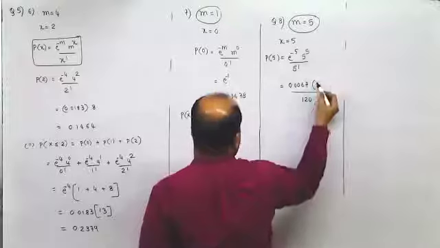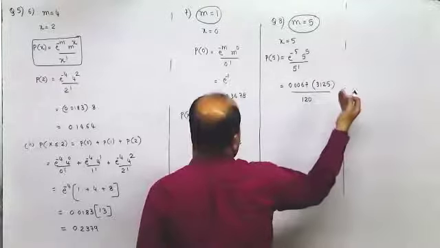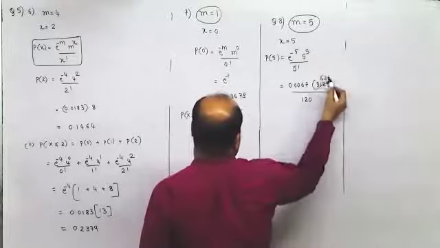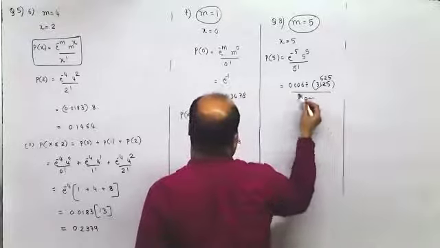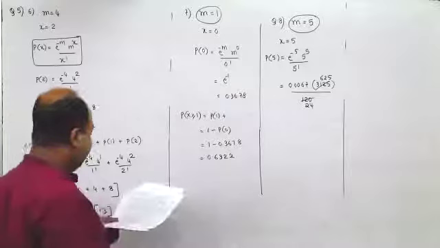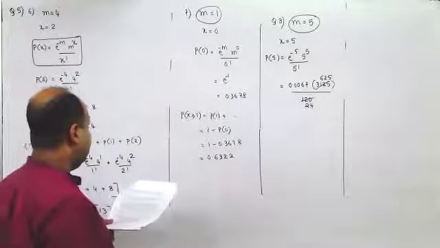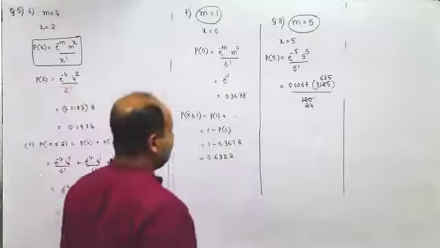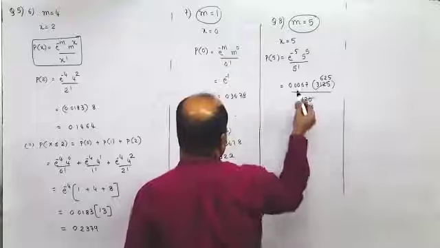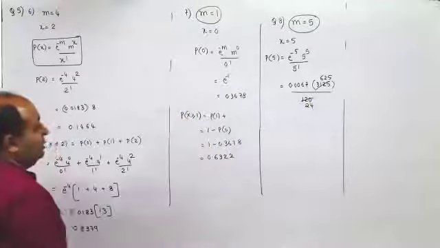Five raised to 5 is 3125, 525, 125, 625, 3125. Anyone, are you checking that? Yeah sir, value of E raised to minus 5. Yes, this is from the textbook itself. 0.006737. Instead, it is given as 0.0067 into 625 upon 24.